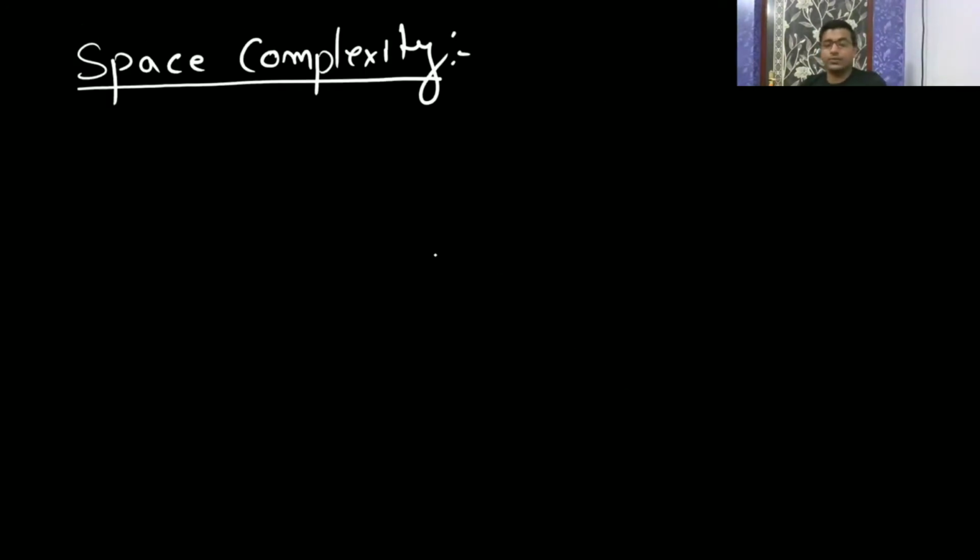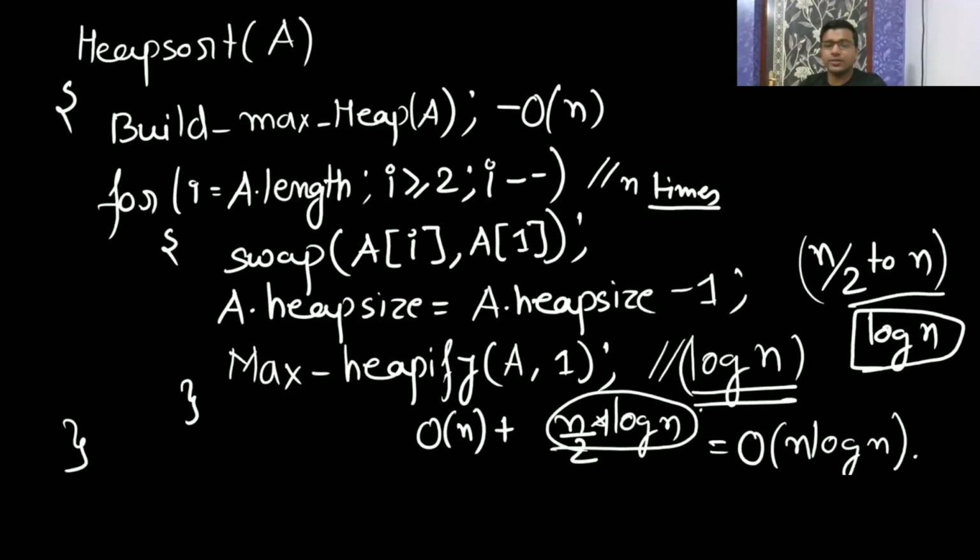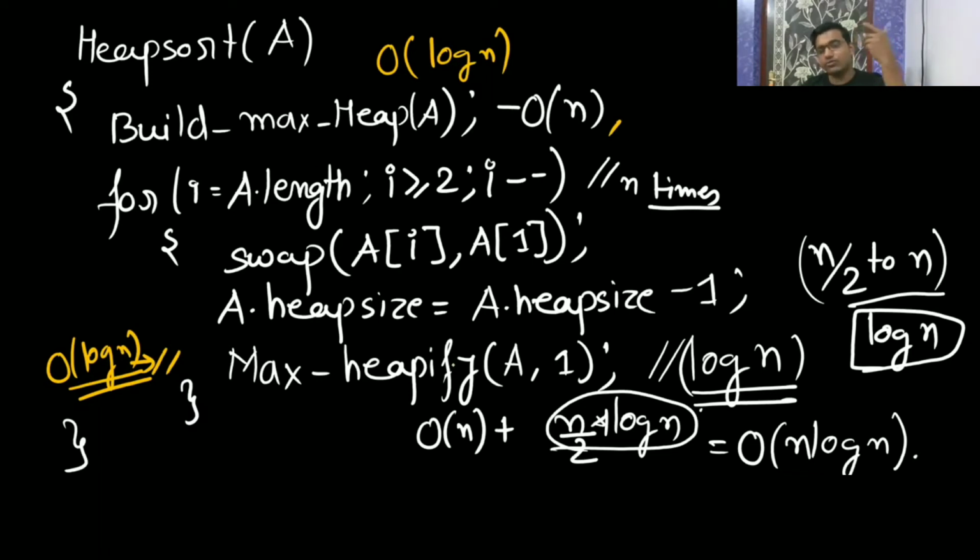Now space complexity. For build heap, what is the space complexity? It is log n, and for max heapify it is also log n. So it is log n only, because build heap takes log n, and max heapify, when called from the root, takes at most log n.